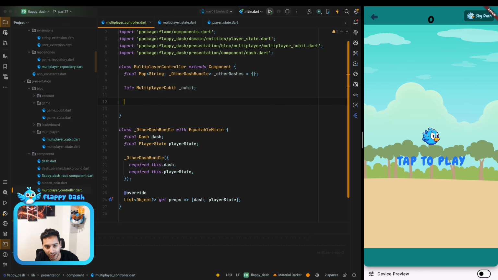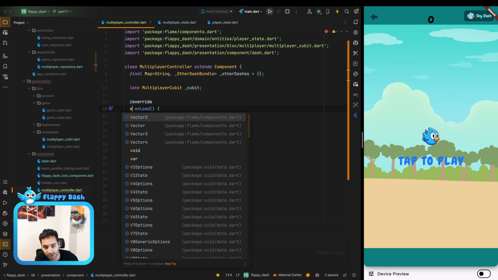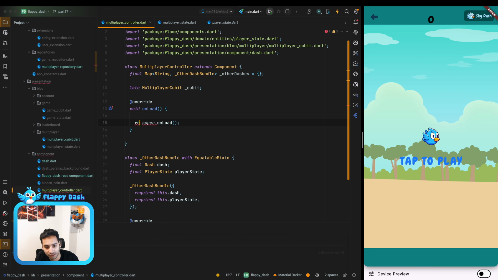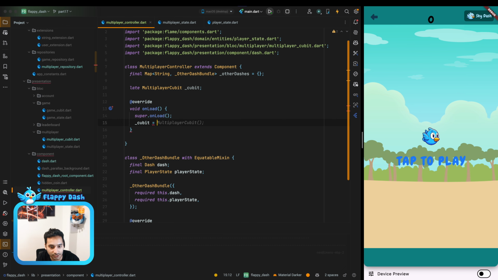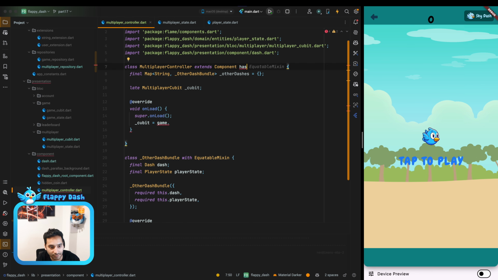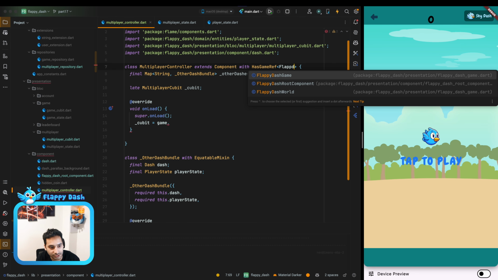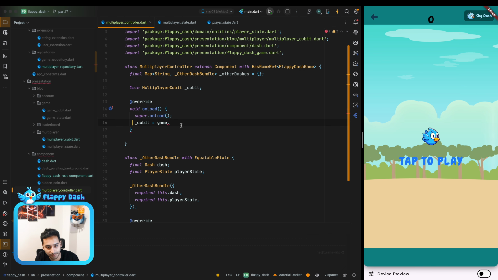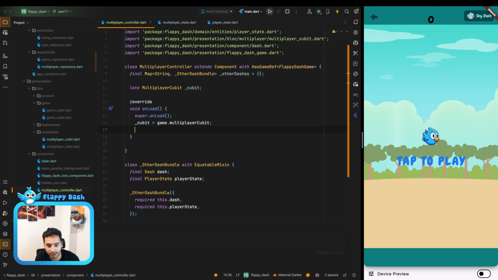So first of all, let's have access to the multiplayer cubit that we have. And as you know, we have the onLoad method here, and it's a void function. And yeah, we can remove this one, and we can say cubit is game dot, we can have HasGameRef, and it is FlappyDashGame, and here we can say game.multiplayerCubit, and now we can listen to the states.